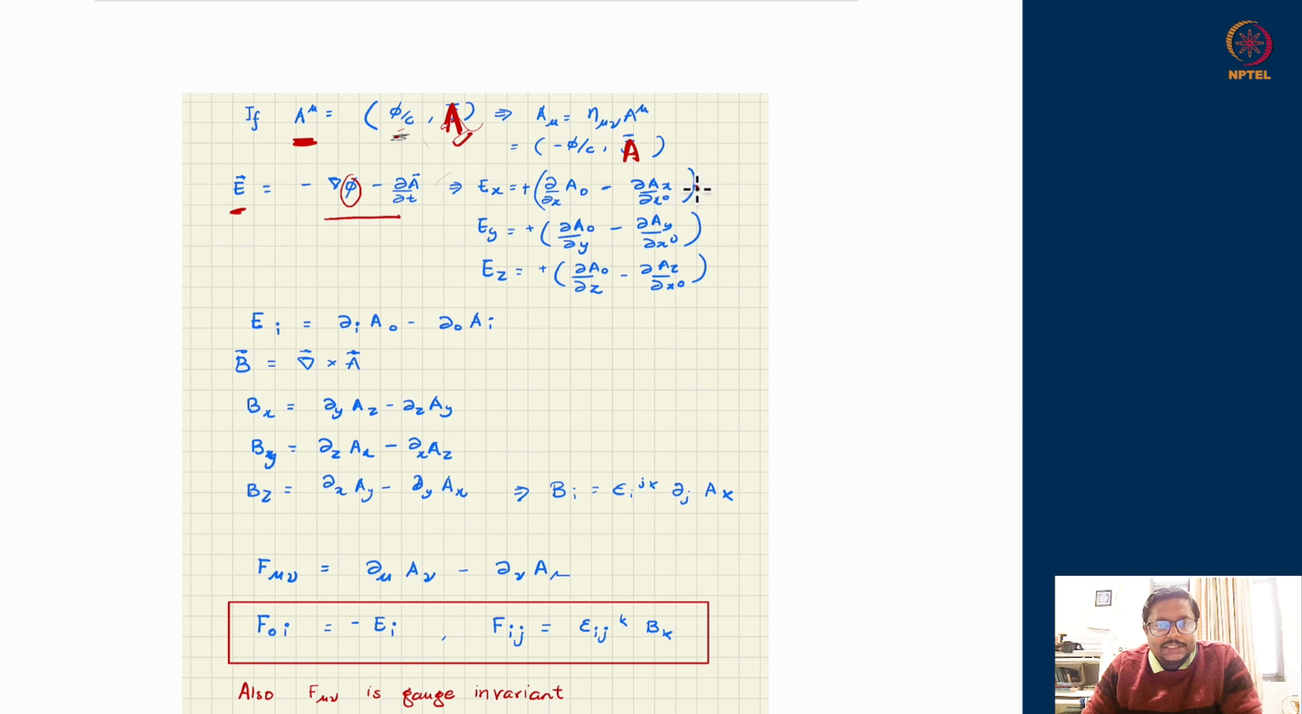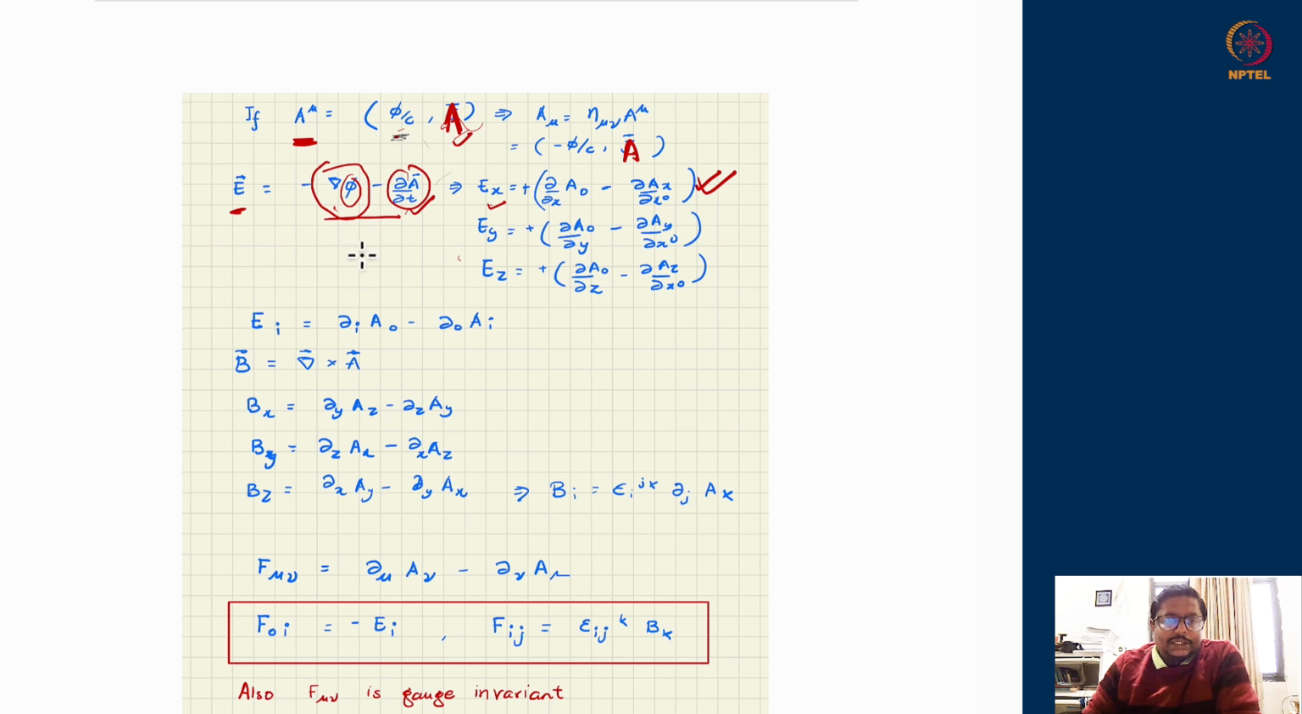So ultimately you can see that we are writing things like the electric field as del A0 upon del x minus del Ax upon del x0. This is the temporal derivative, and the x component will come from the x component of this and the x component of that, which is equivalent to this.